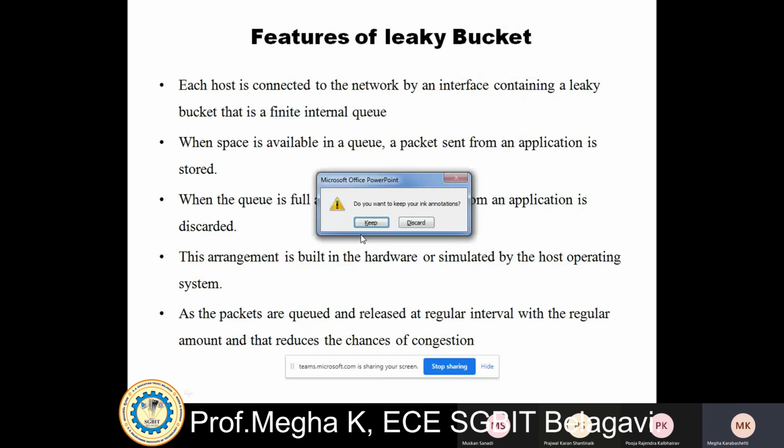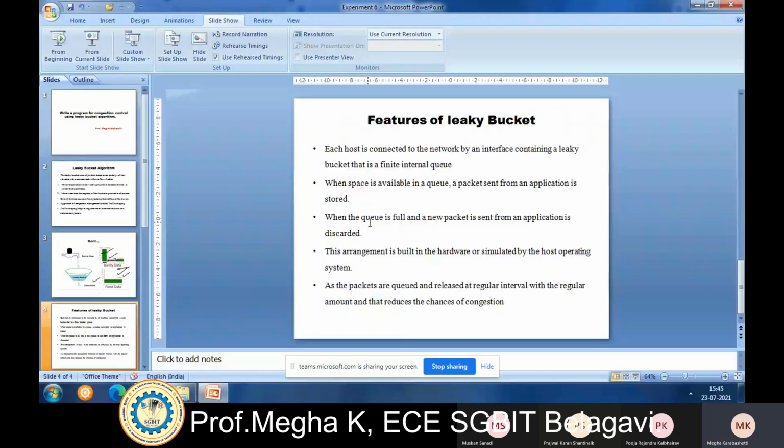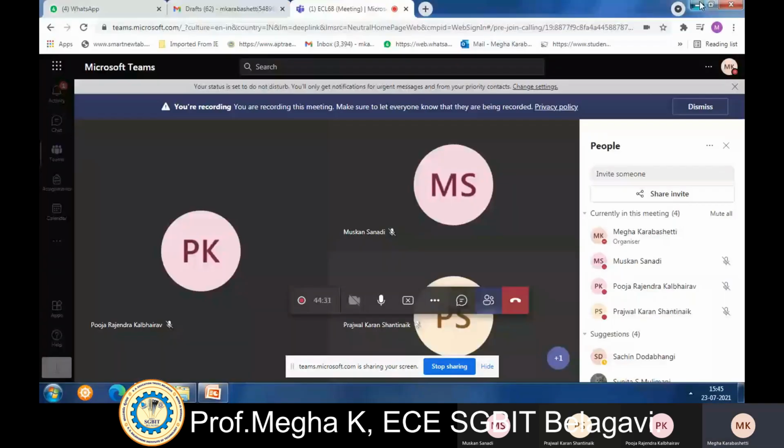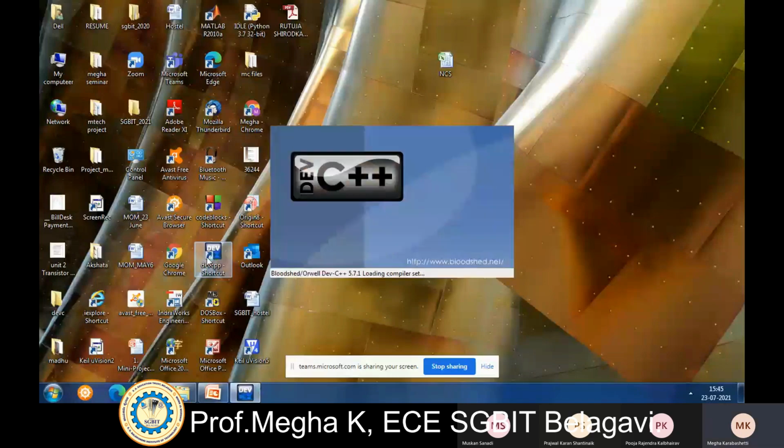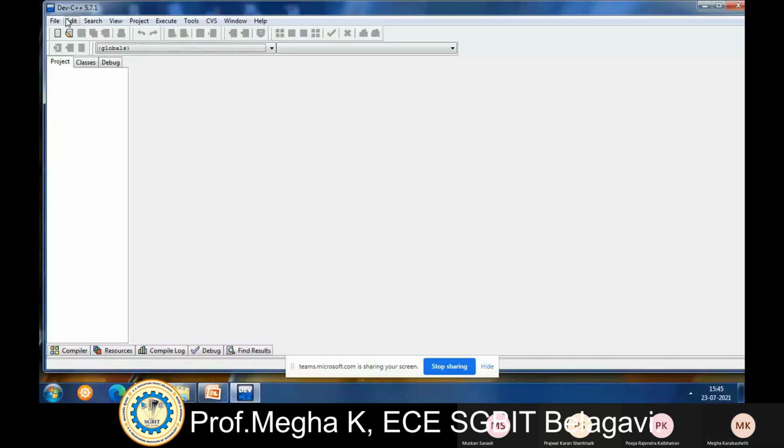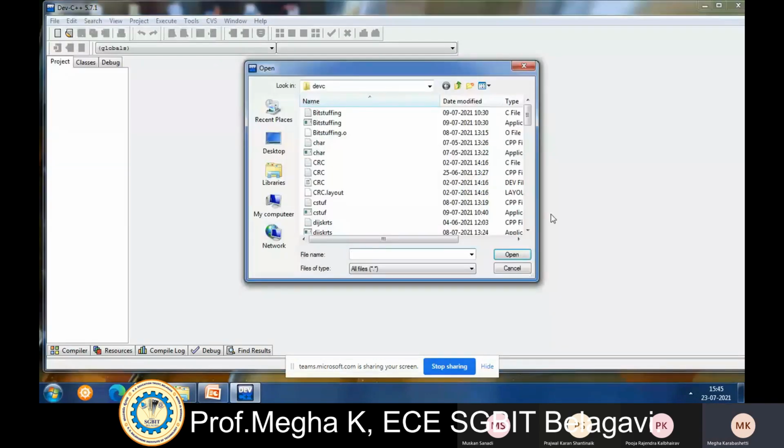Now we'll see the execution. As usual, I have already written the code. We'll see the execution. Go to File and open the project. Name that project leaky bucket algorithm. So I'll directly open the project.